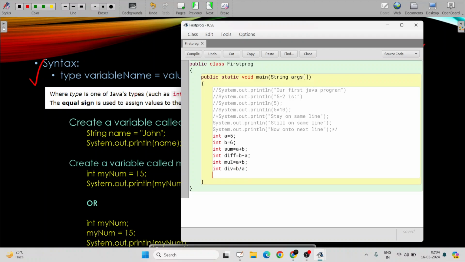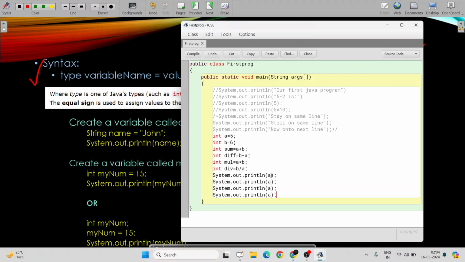And let's now print all of them. System.out.println. At first print a sum, sorry, I have written sum, then print difference, then print multiplication, and then print division.